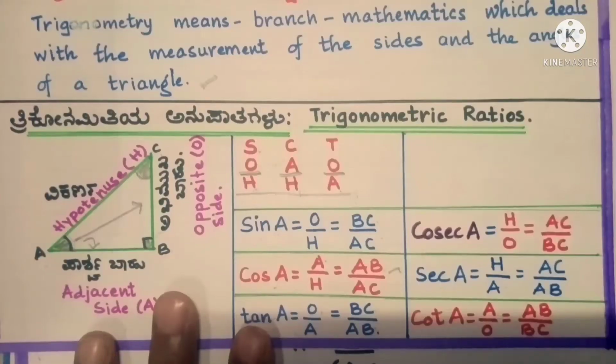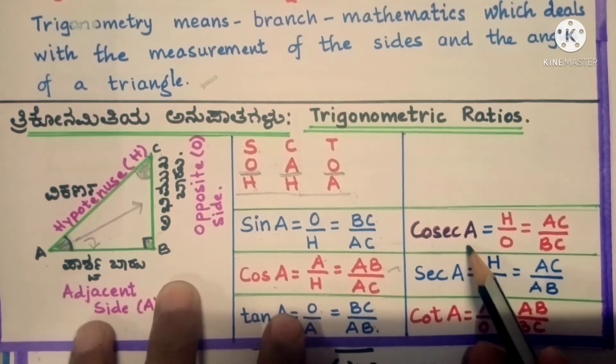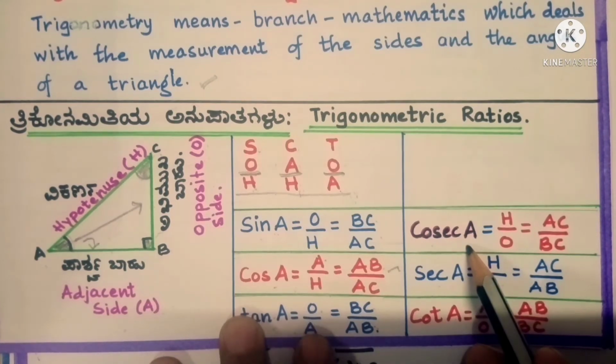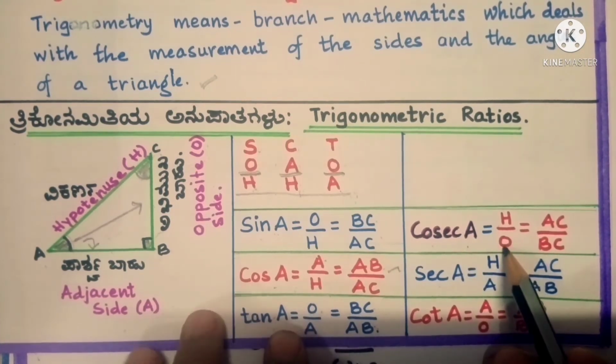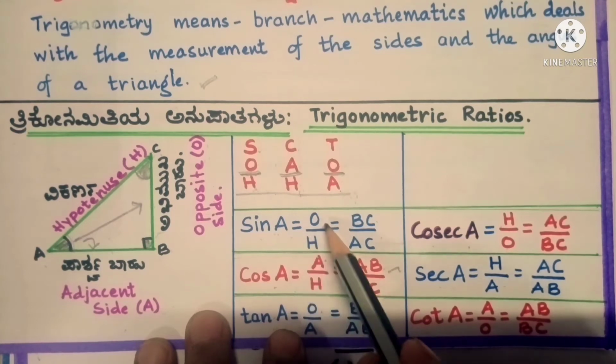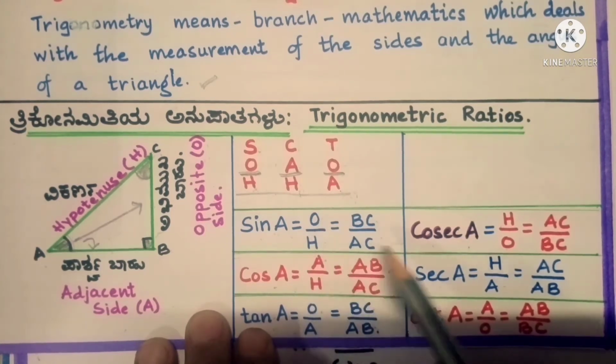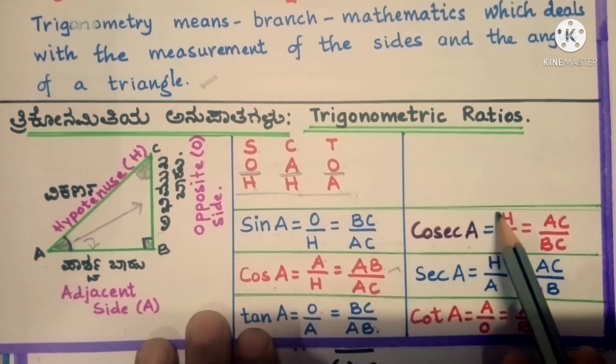Okay, next we will talk about cosec A. Cosec A is H by O. Can you see here? Sin A is O by H, and cosec is H by O.